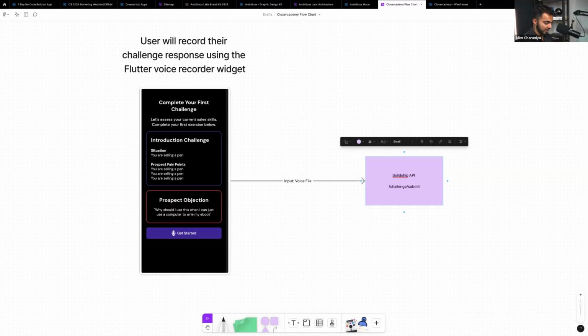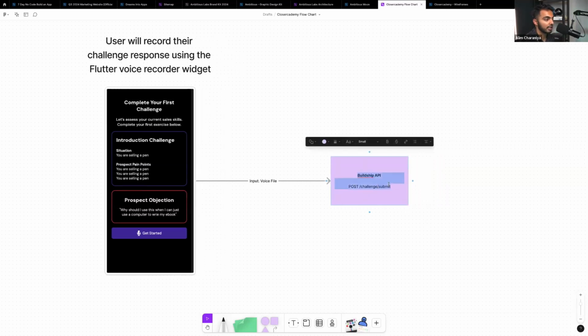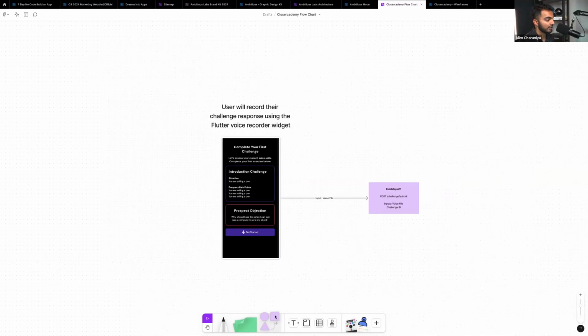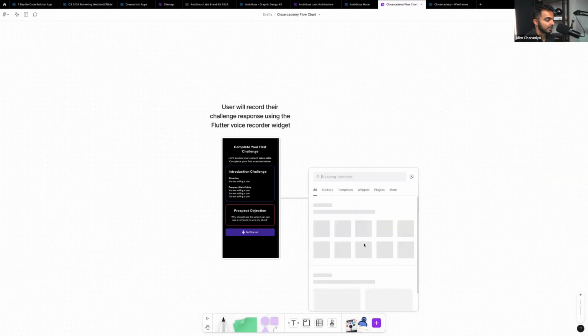challenge/submit. And this is going to be a post endpoint. So post is a type of API endpoint that takes in input. You learned that in Dreams into Apps. So the inputs that this is going to take in is going to be the voice file and then the challenge ID. Because essentially what's going to happen is we're going to load up these challenges in a database, right? And we are going to have a database that